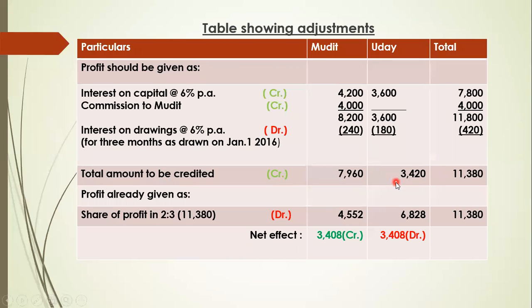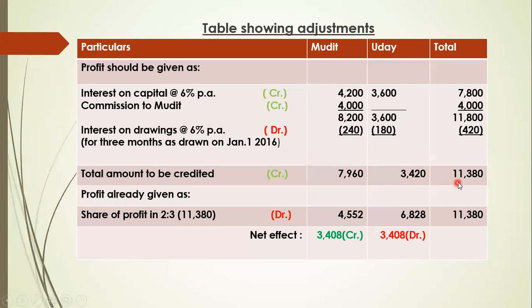And this one we have to increase up to this capital. So now the total effect has come to 11,380, for interest on capital, commission and interest on drawing. This total column is 11,380. This amount earlier they had distributed in their profit sharing ratio. Obviously, since this amount was not given in the form of interest on capital, commission and interest on drawing, the net amount increased the divisible profit, and divisible profit is divided between the partners in their profit sharing ratio.